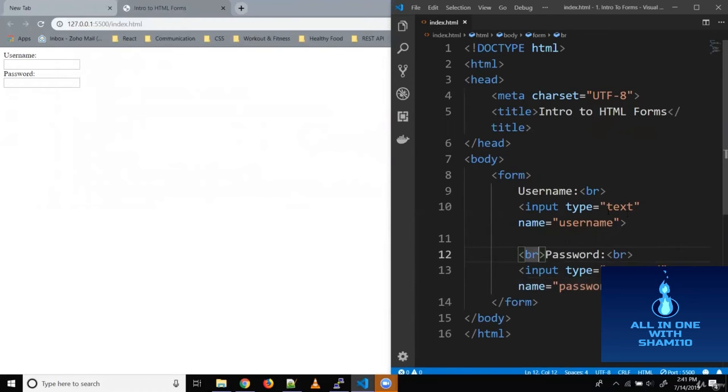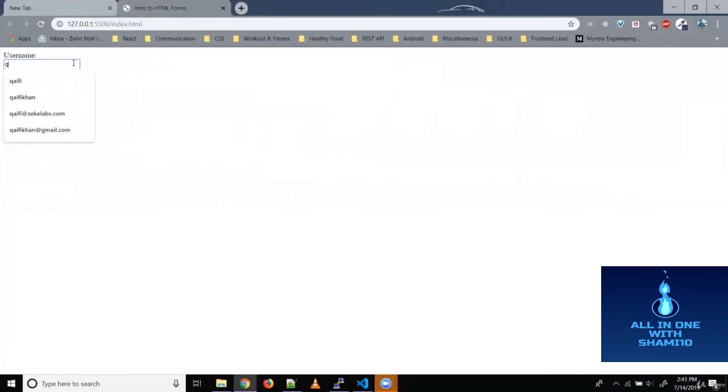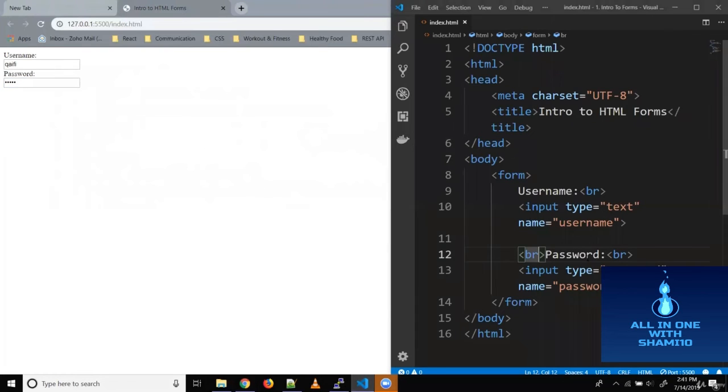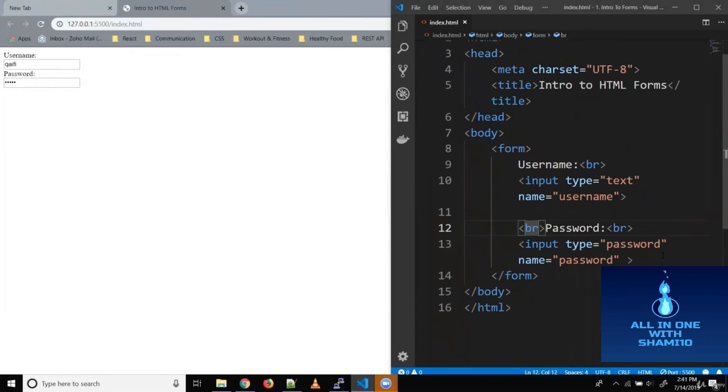So what's the difference between type text and type password? Let's see. When you type here, let's say cafe, it shows you as text. But here, when you type something, it shows you dots. So it is a password field. It hides your content. Now let's add the submit button.